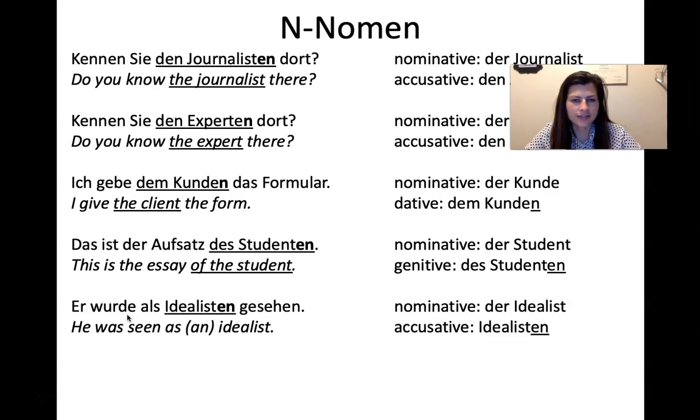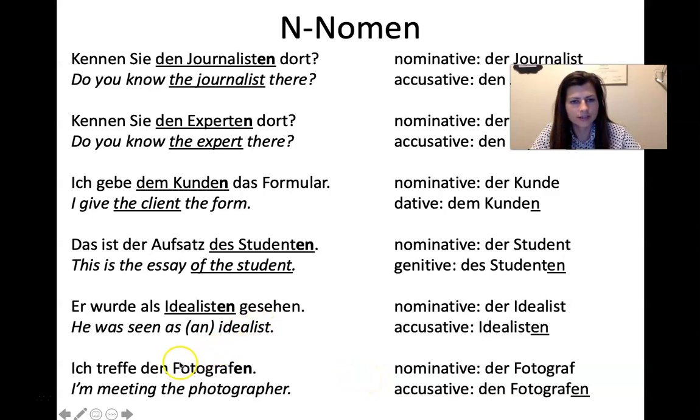I put it in plural because I saw that en ending, and it came back like, no, that's singular, and I realized I had to go back and learn this. It was bad. So I'll never forget this particular Idealisten situation. So the nominative is der Idealist, and then the accusative has that en, but it's still singular. You don't make it plural. Ich treffe den Fotografen. Here we have the accusative, den Fotografen, whereas the nominative would be der Fotograf.